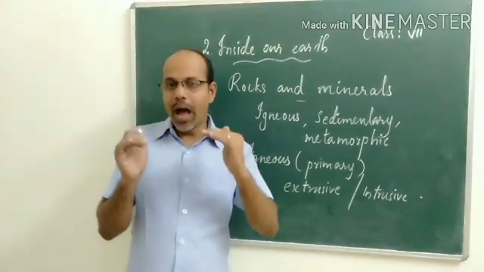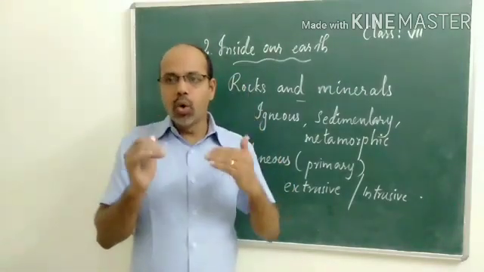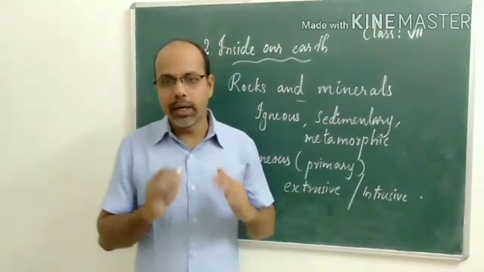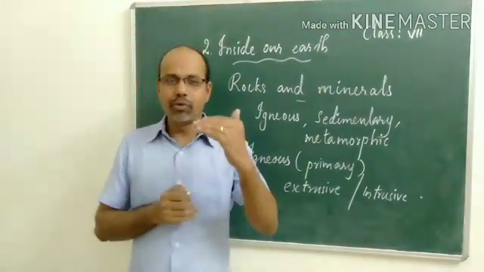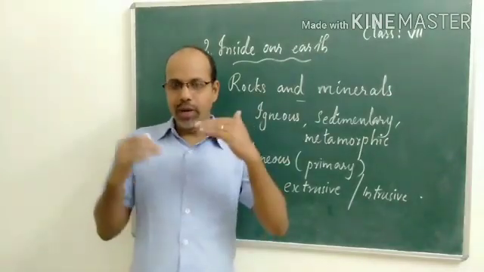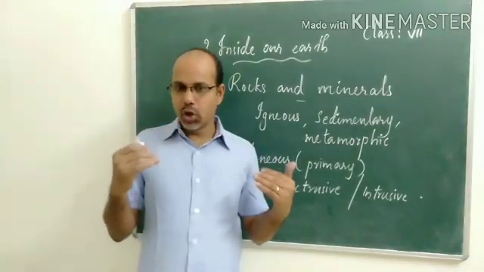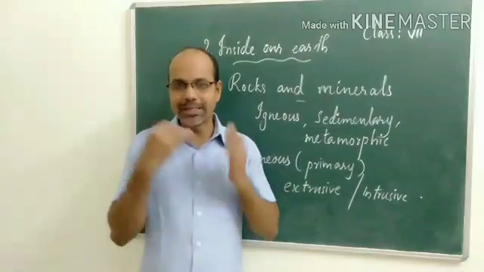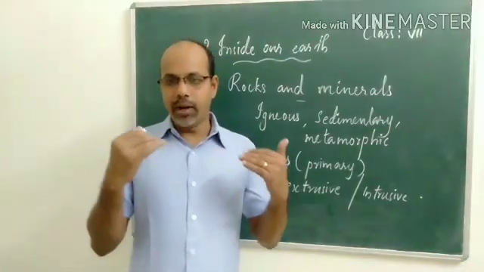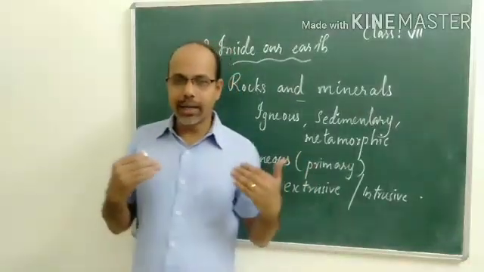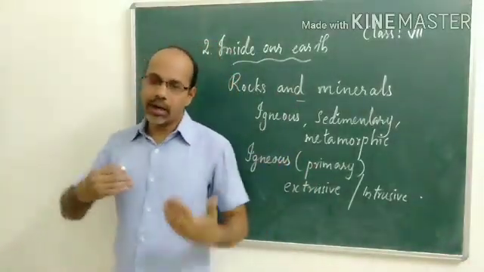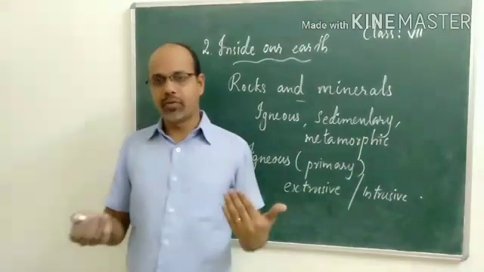When the lava becomes solid, rocks are formed. Rocks formed in such a way on the crust, upon the earth's surface.